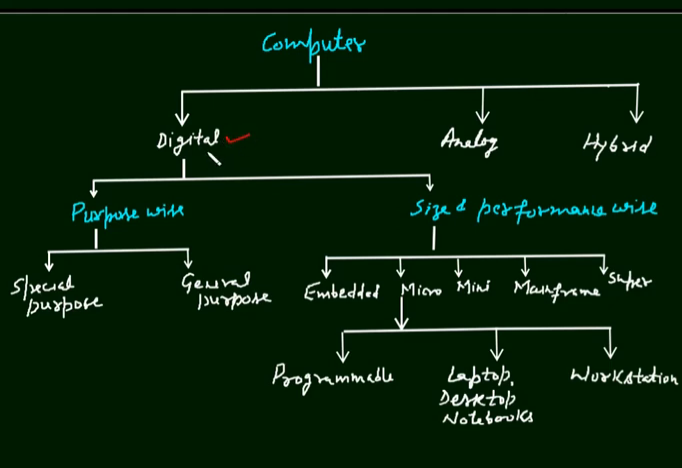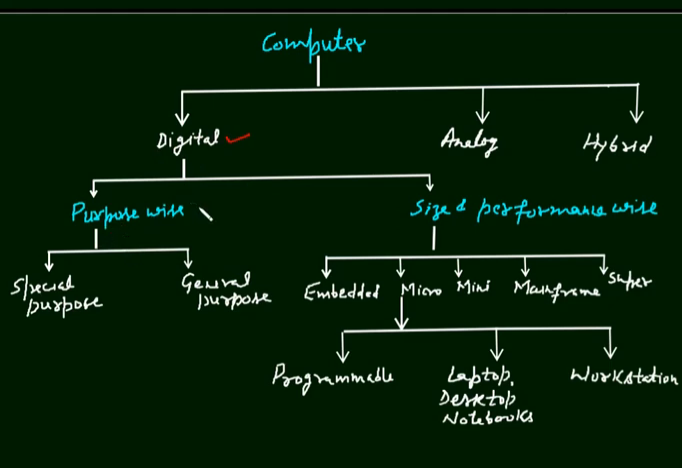It is that computer which converts the data into binary digits. Binary digits are 0 and 1. All the data is converted into 0 and 1. These computers are very fast in comparison to analog and hybrid. All business and scientific calculations are done with the help of this digital computer.